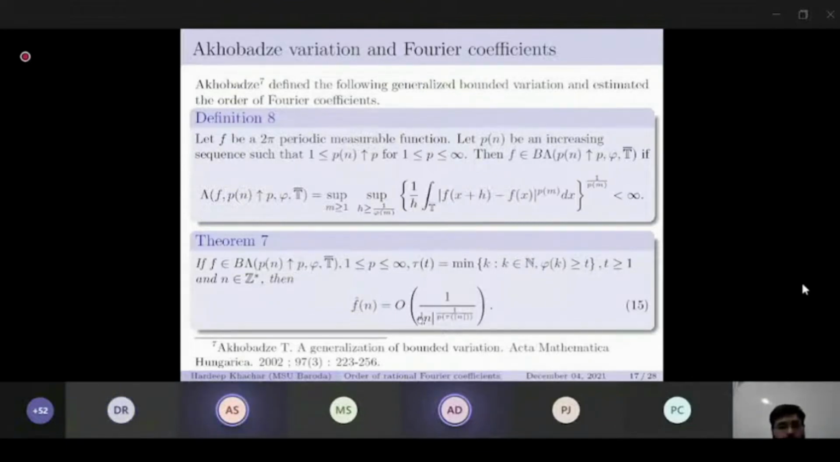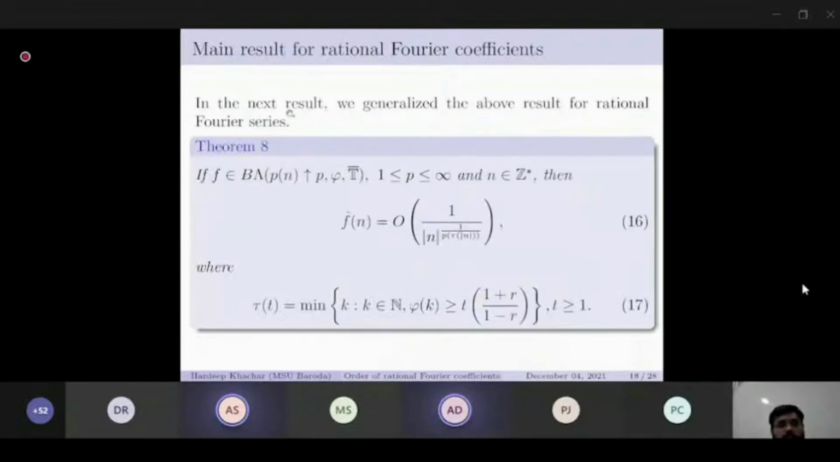as given in 15. In the next result, we generalize the above result for rational Fourier series. If f is of B lambda variation, then f hat of n is of order as given in 16, where tau t is as defined in 17.